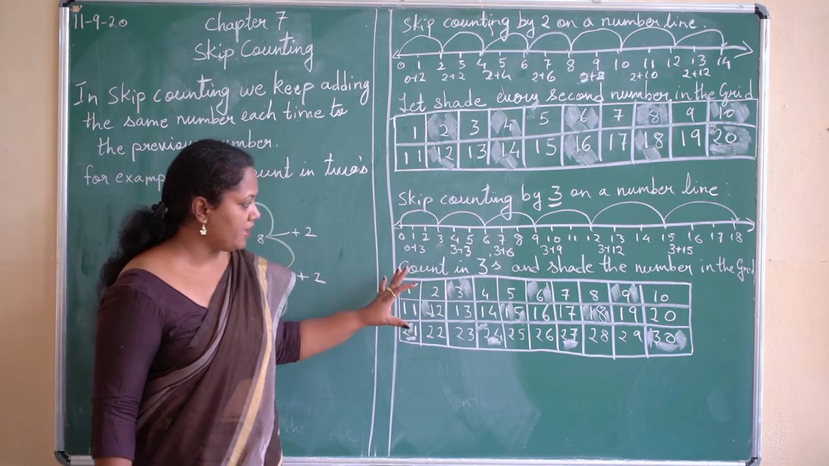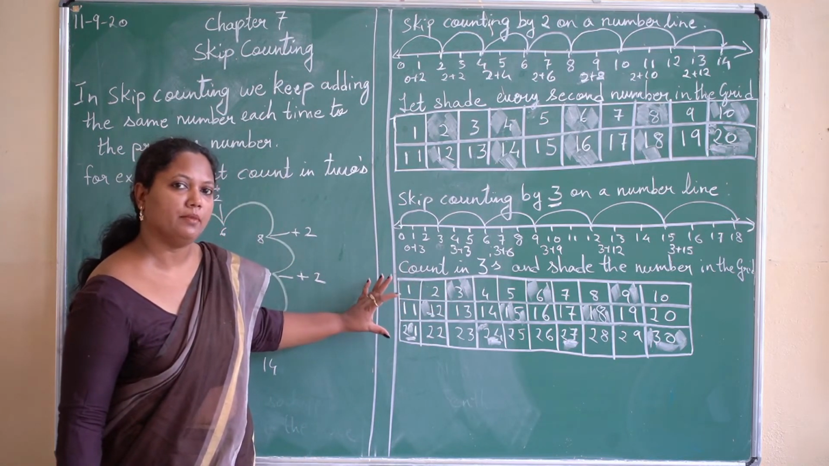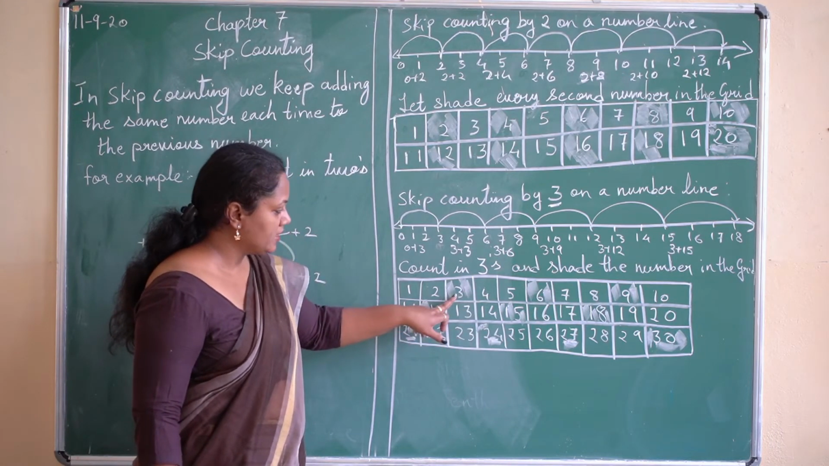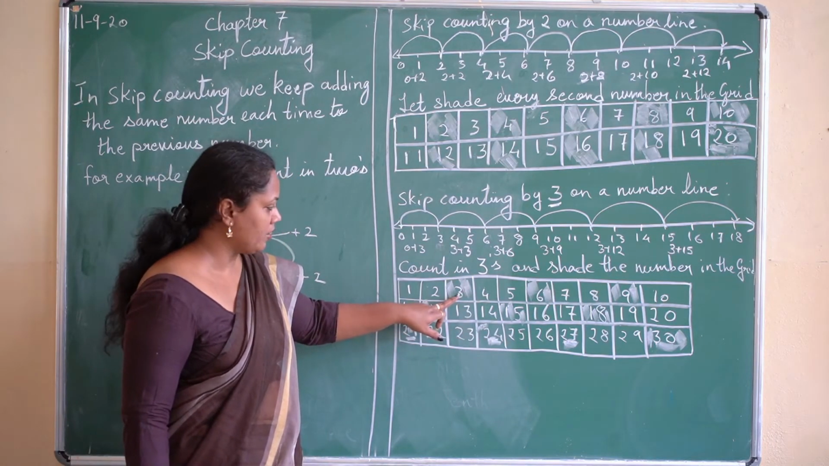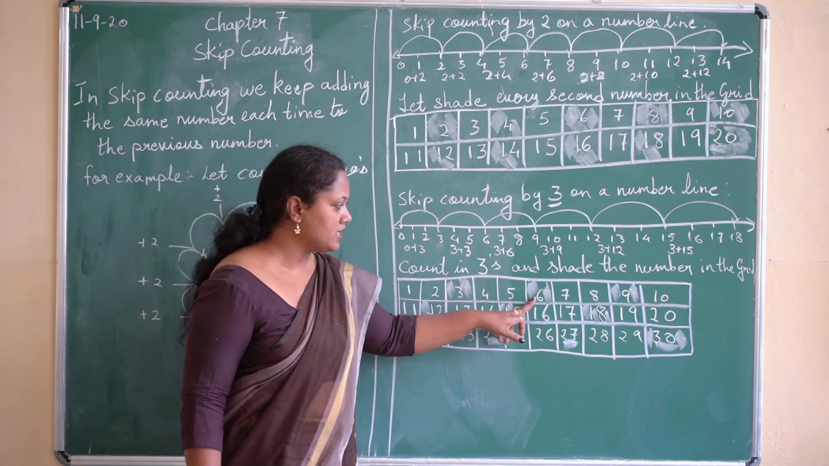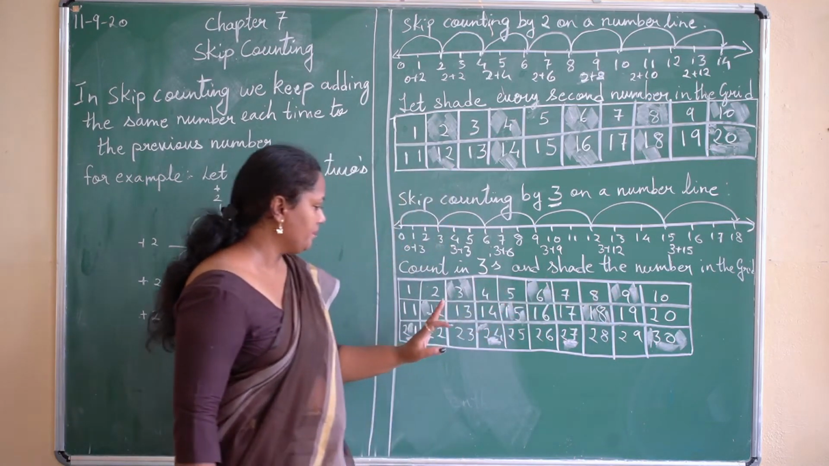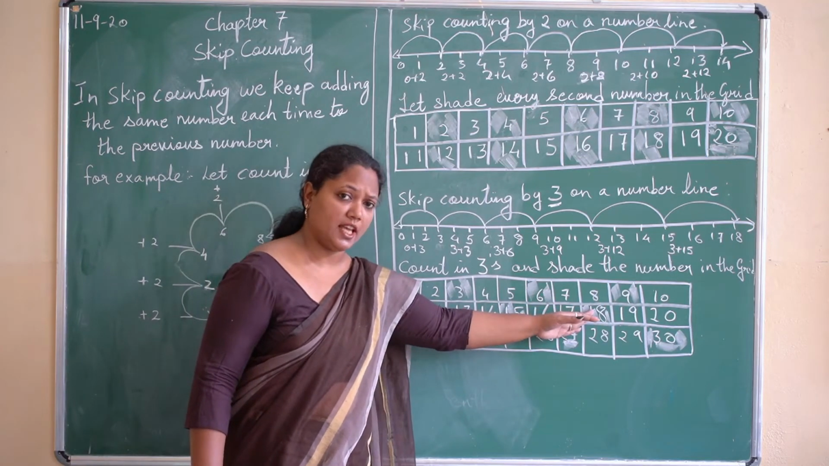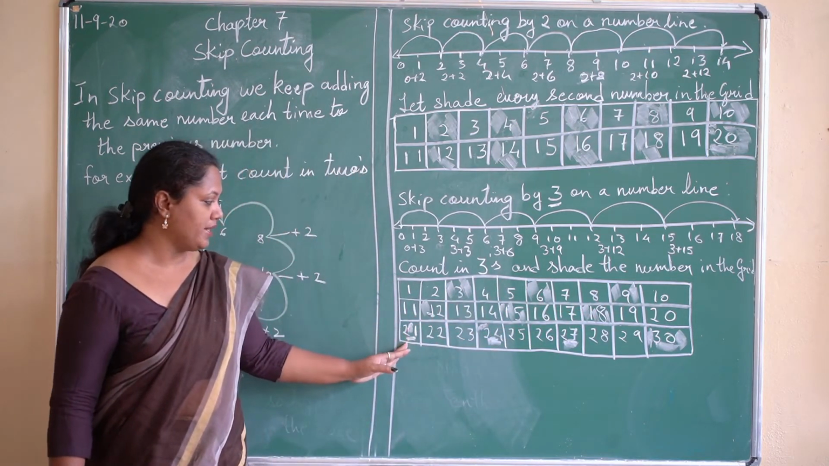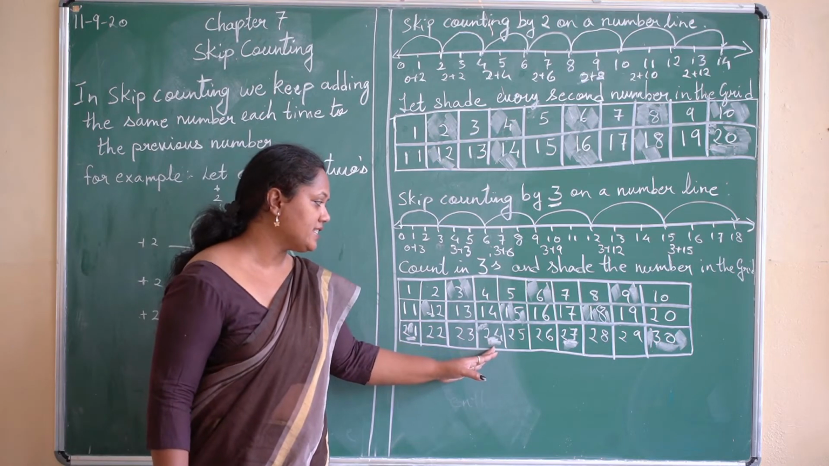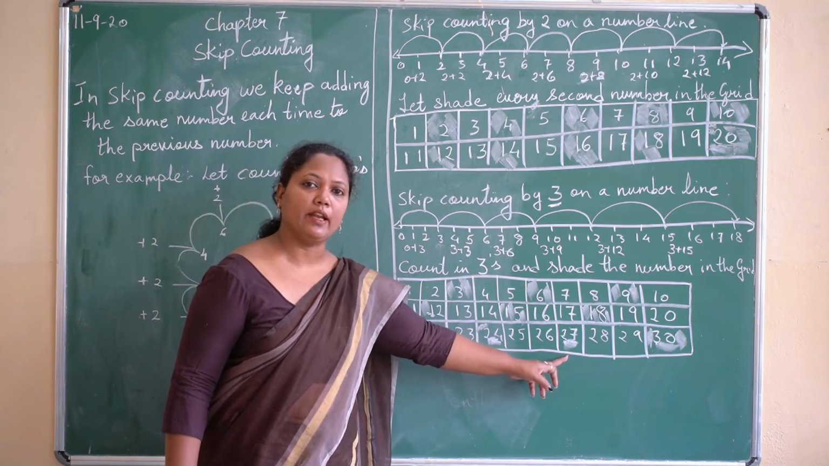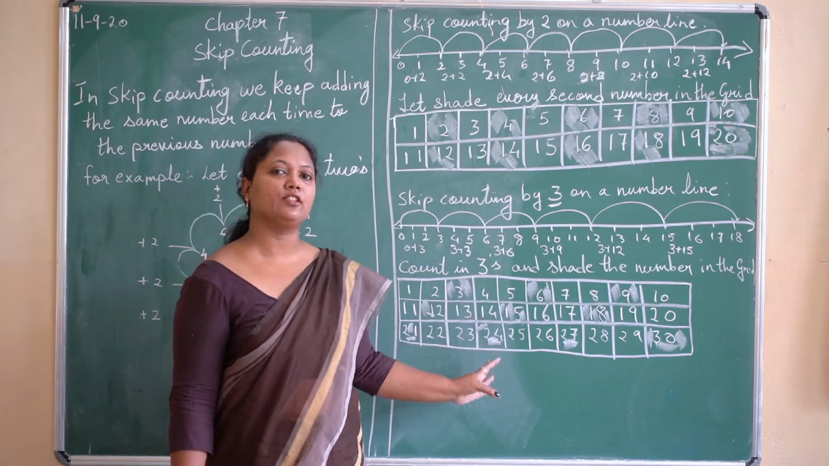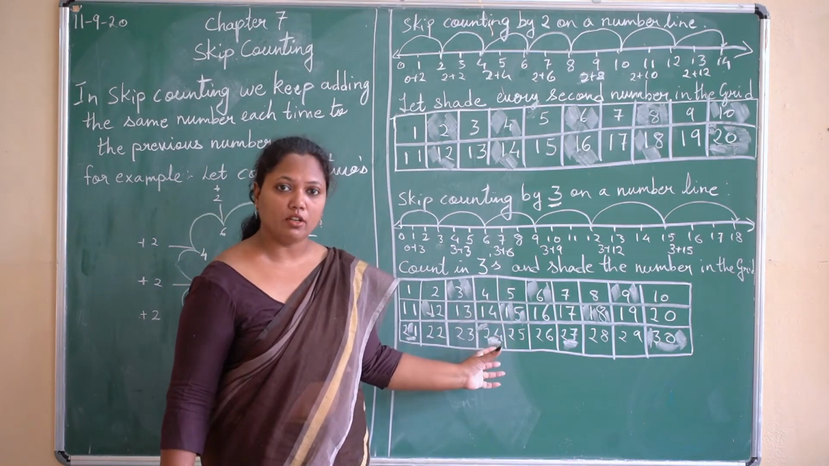Okay. Now same way you can learn your 3 timetable also over here. How? The number which you have shaded, start saying the table from there. Okay. 3 ones are 3, 3 2s are 6, 3 3s are 9, 3 4s are 12, 3 5s are 15, 3 6s are 18, 3 7s are 21, 3 8s are 24, 3 9s are 27, 3 10s are 30. Okay, like this you can learn your table also.